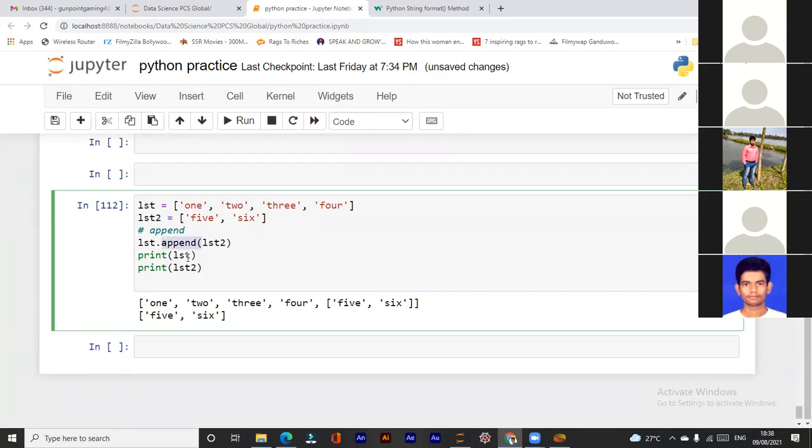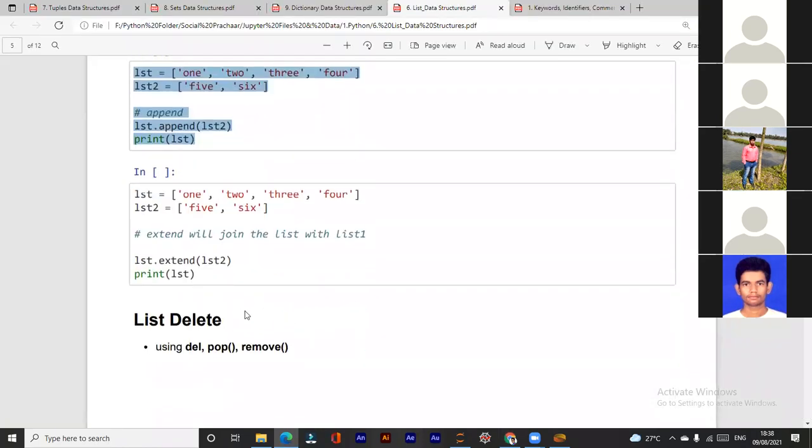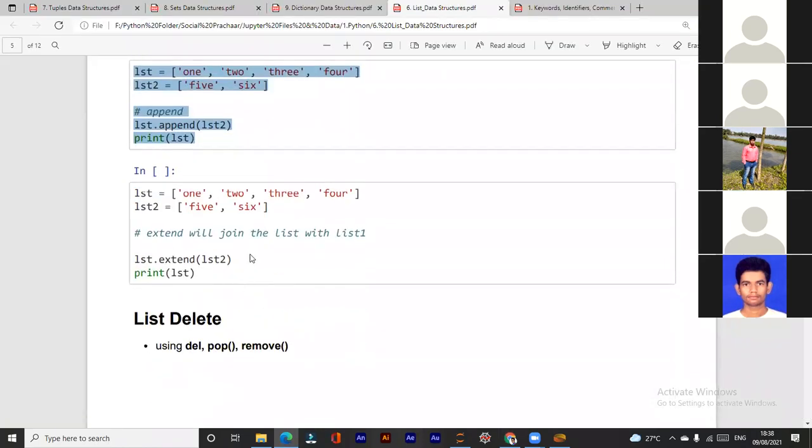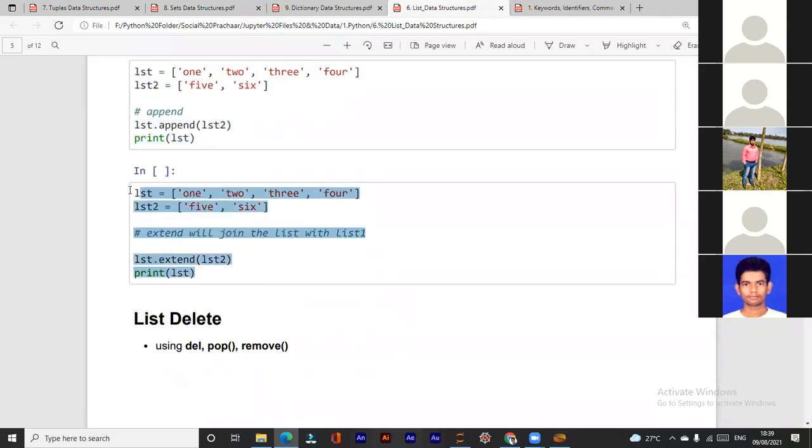After using this, we print the list, and the elements have been added and the list has been changed, right? The original list has been changed using the append function. Extend will just join the two lists.